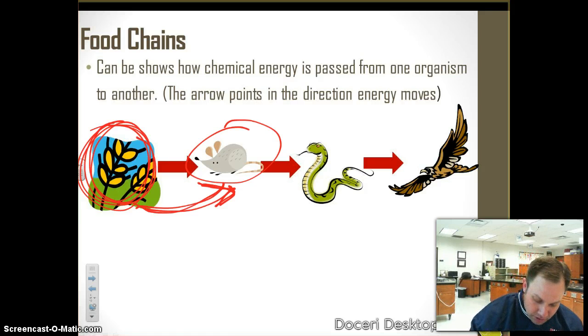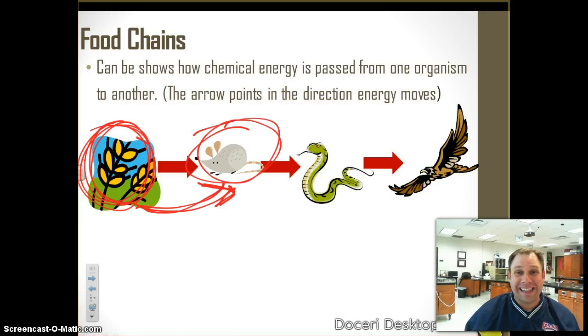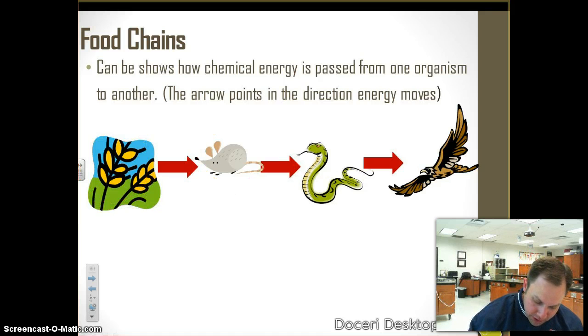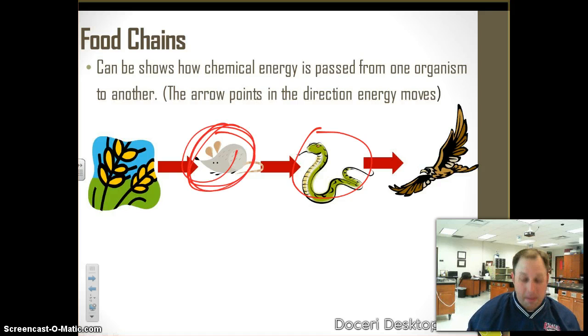Now this mouse is the first in line of consumers, so we call it a primary consumer. Remember that, first and primary, same thing. Now, when this snake eats the mouse, all of the energy in that mouse goes to the snake.